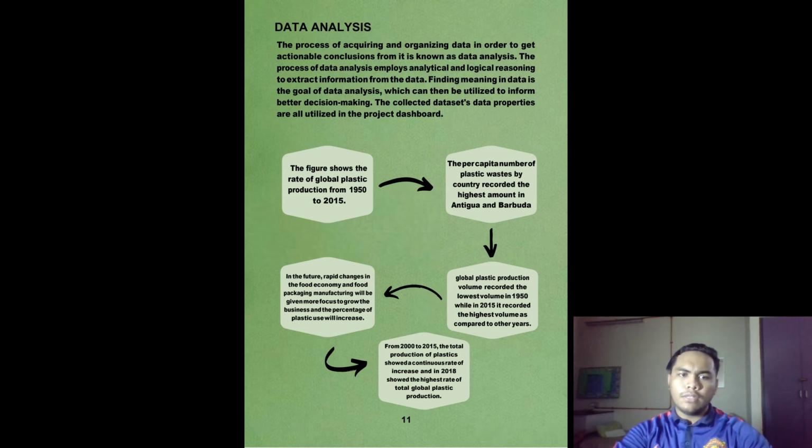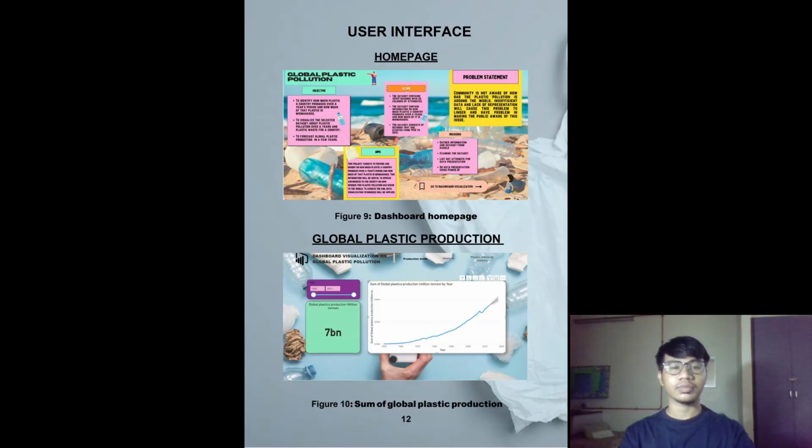Next, in the future, rapid changes in the food economy and food packaging manufacturing will be given more focus to grow the business and the percentage of plastic use will increase. And the next one is from 2000 to 2015, the total production of plastic shows a continuous rate of increase and in 2018 showed the highest rate of total global plastic production.